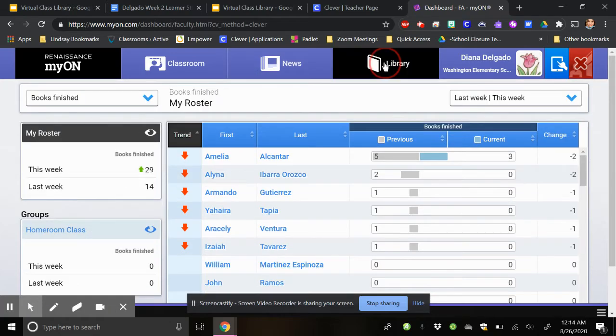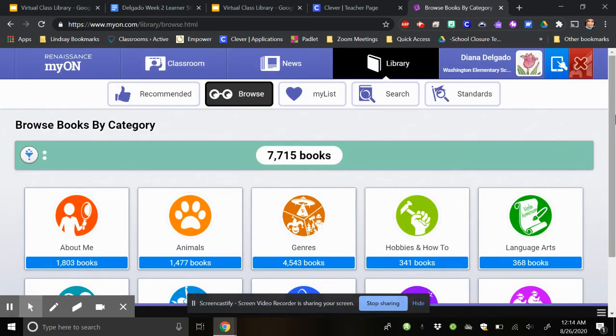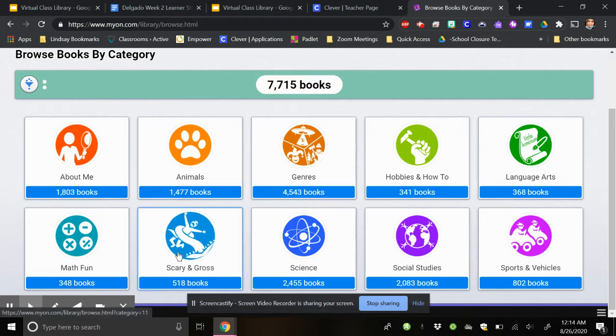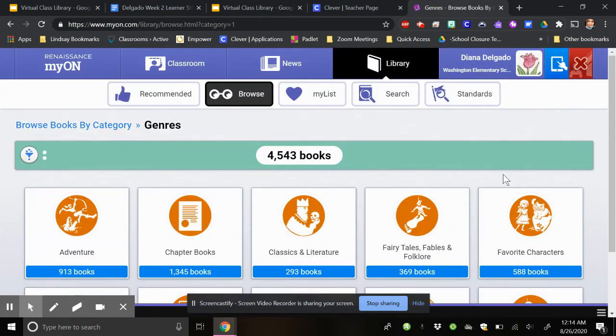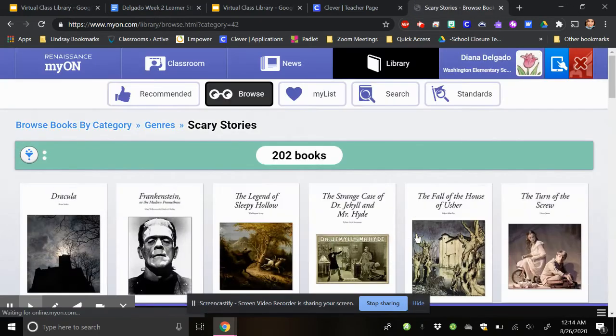So in the library, you can browse through genres, through specific animals, scaries and growth, science, social studies, etc. So going, just because I read your guys' reading interest inventory from Google Classroom, I noticed a lot of you guys like sports. The big one was mysteries. So what you can do here is you can go into scary stories and it will give you books here that you can read.